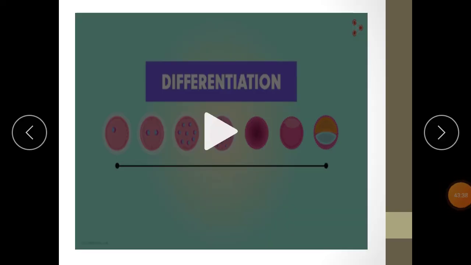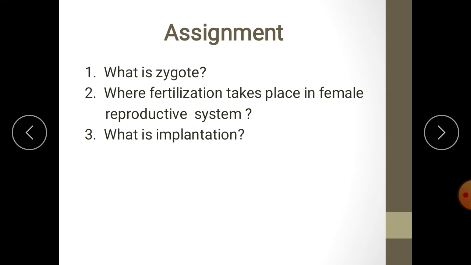So those are the different stages that happen for the growth of the embryo in human beings. Okay, so that is about the human embryonic growth up to implantation.